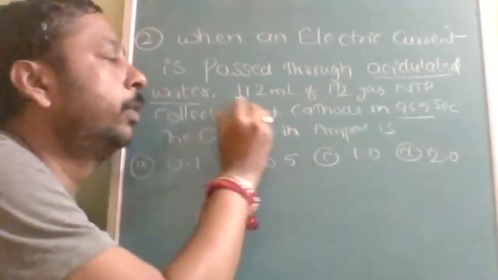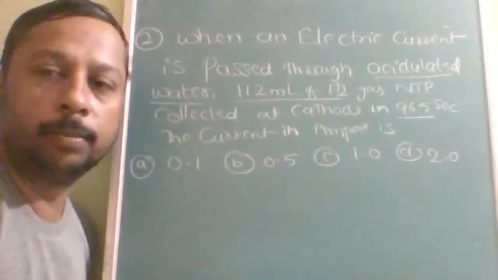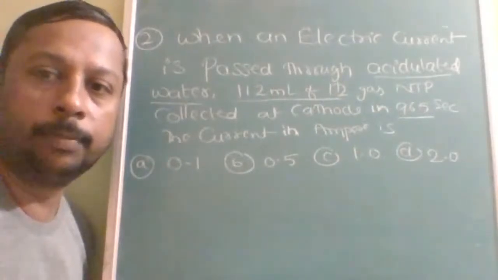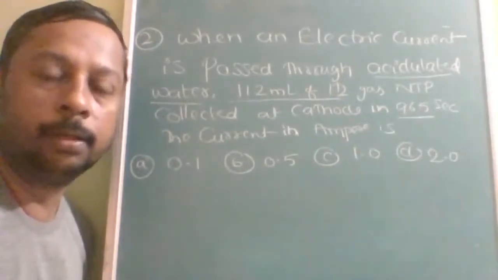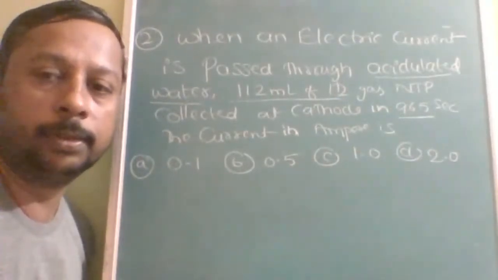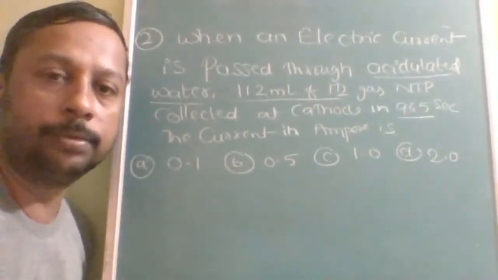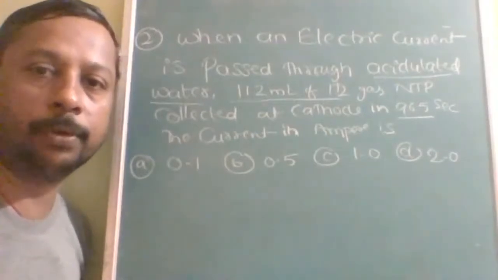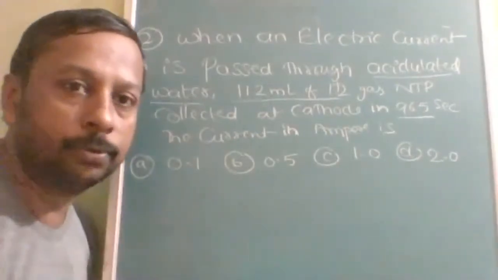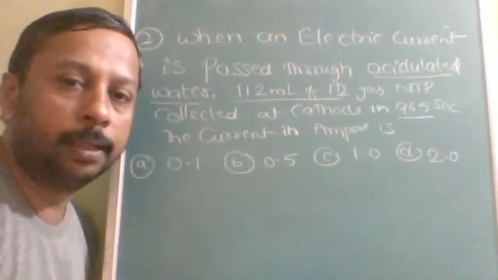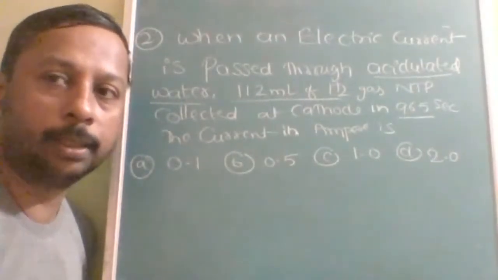In normal questions, you will find mass and you use the formula regarding the mass only. But in this question, volume is given. W is equal to ZIT is the formula people use, but that cannot be used directly here because volume is given. So first you have to use the mole concept formula, where you convert this volume at NTP into mass.